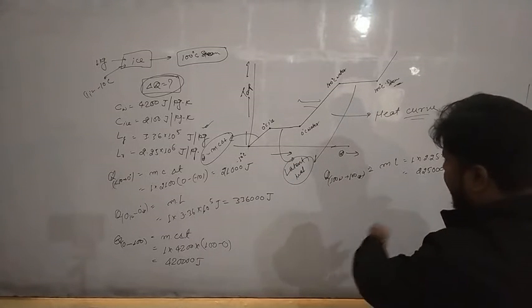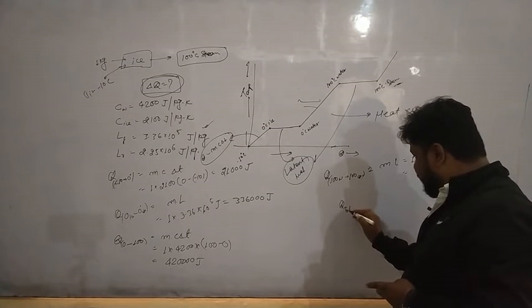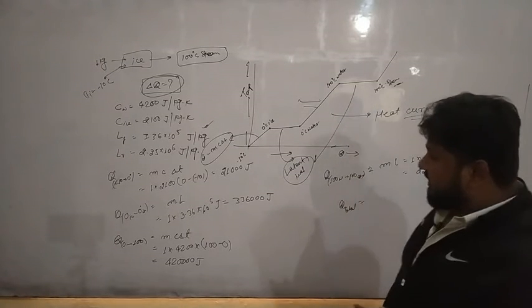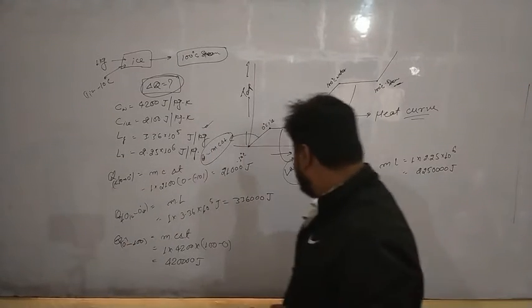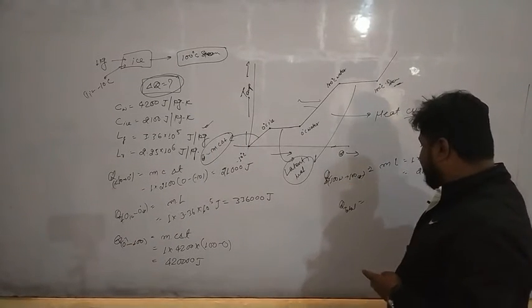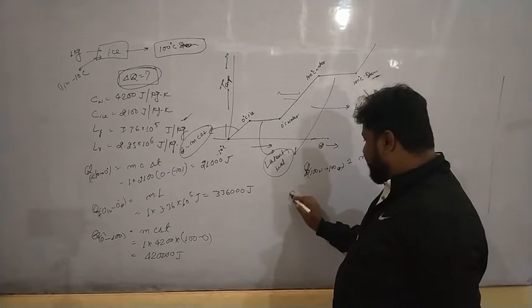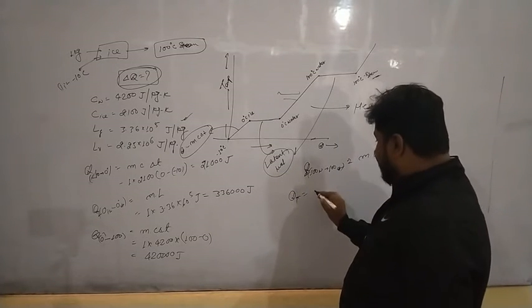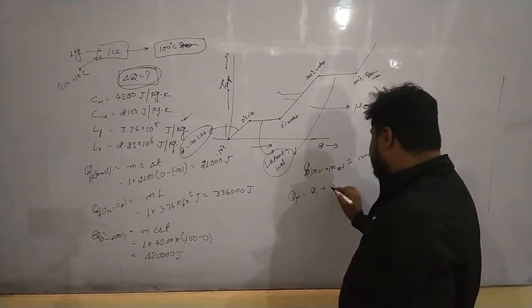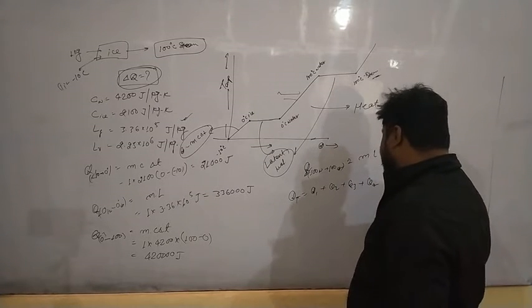So now we have to add all of them. Let's refer to them as Q1, Q2, Q3 and Q4. So the total heat will become Q1 plus Q2 plus Q3 plus Q4.